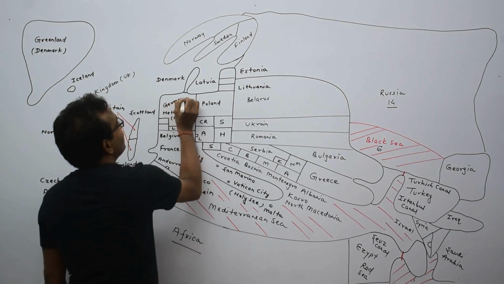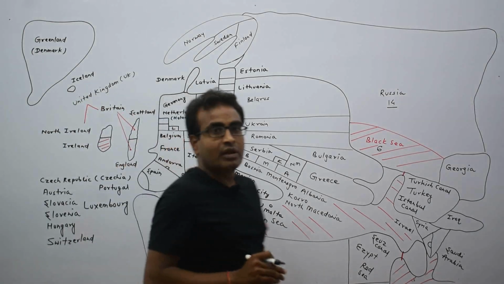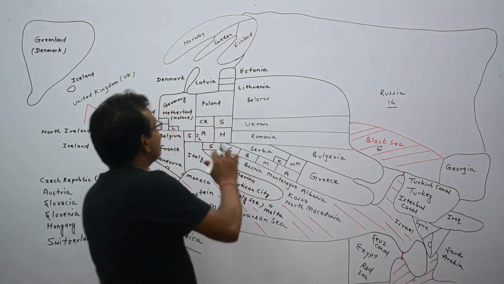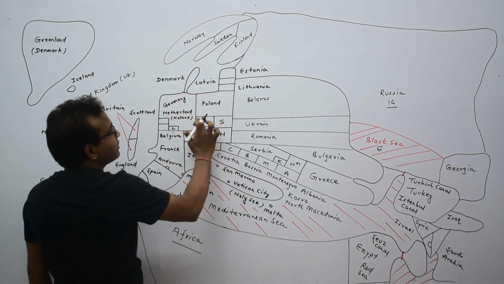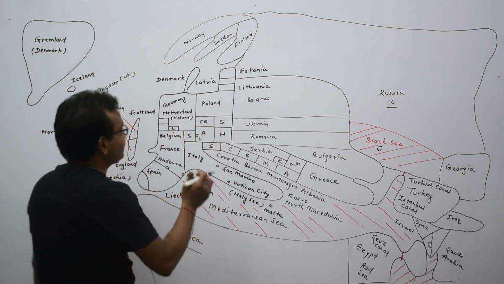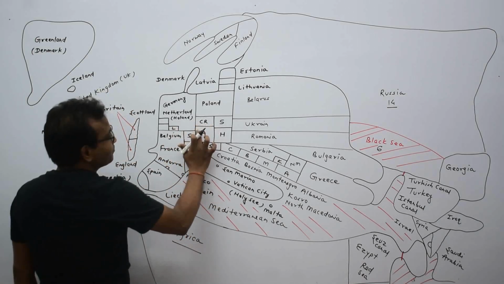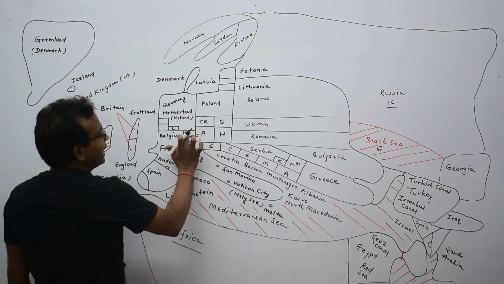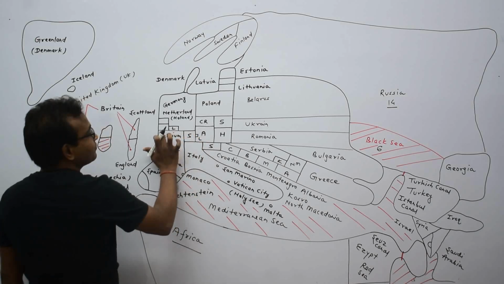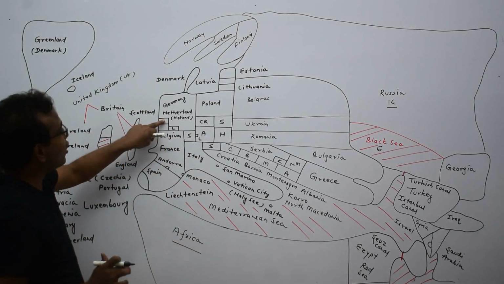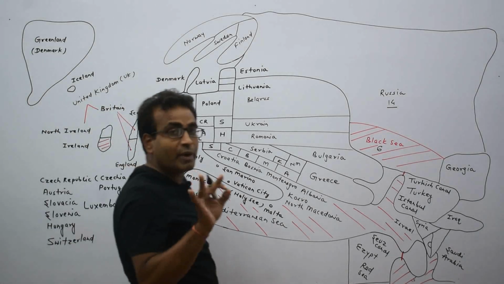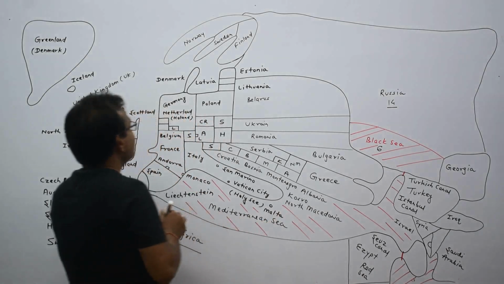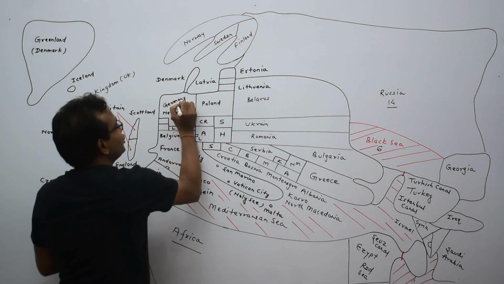This is Germany. Germany touches 9 European countries. First is Denmark. Second is Poland. Third is Czech Republic or Czechia. Fourth is Austria. Fifth is Switzerland. Sixth is France. Seventh is Luxembourg. 8th is Netherlands or Holland, 9th is Belgium. These are the neighbor countries of Germany.